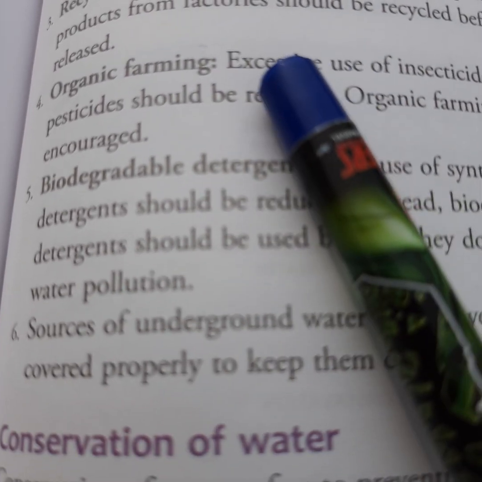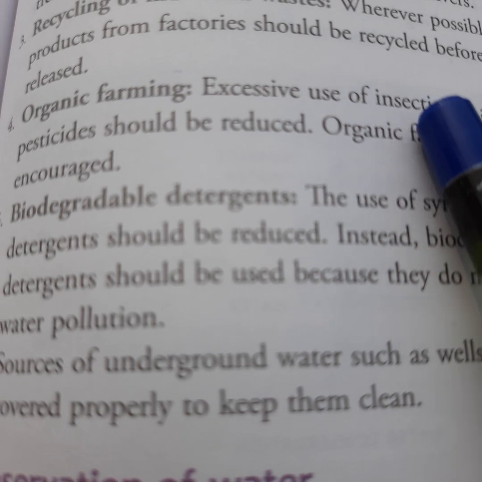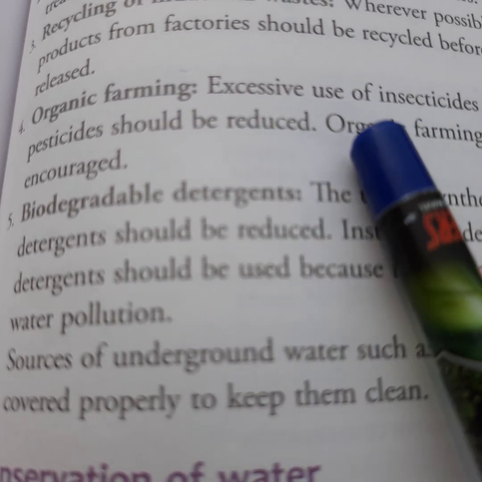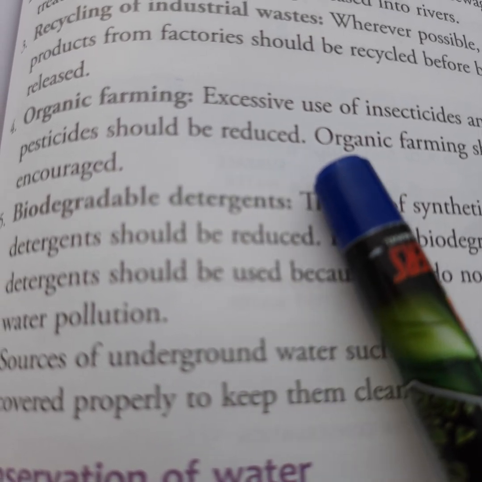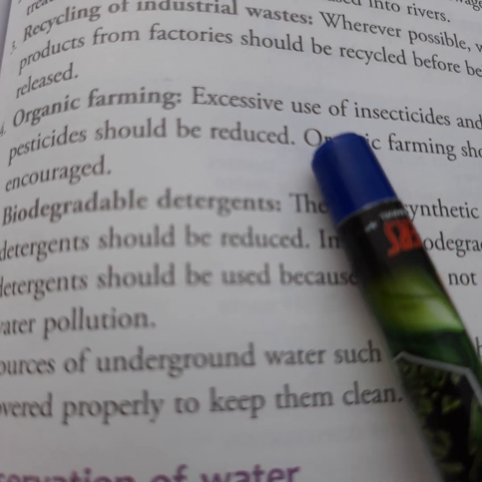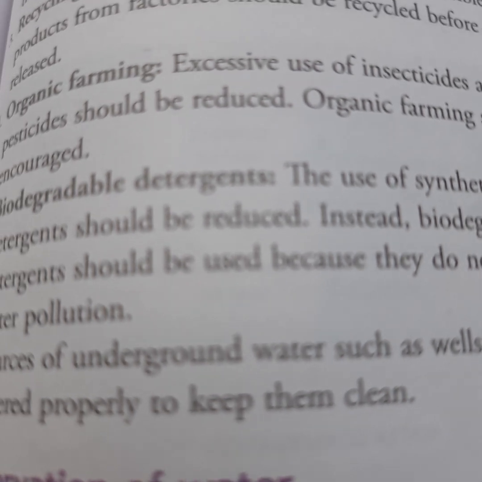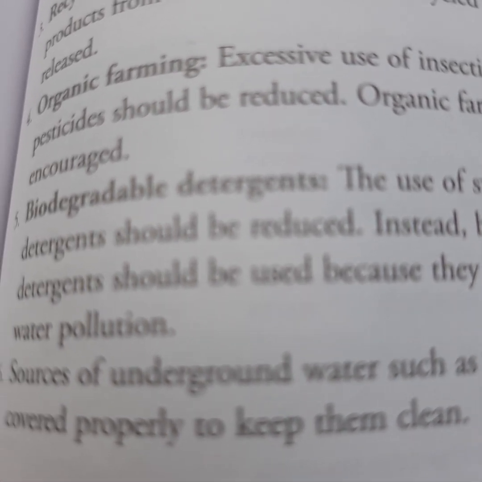Then organic farming. Excessive use of insecticides and pesticides should be reduced. If organic farming is done, it means no insecticides and pesticides, and natural fertilizers will be given. So what will happen? There will be no pollutant. So organic farming should be encouraged.